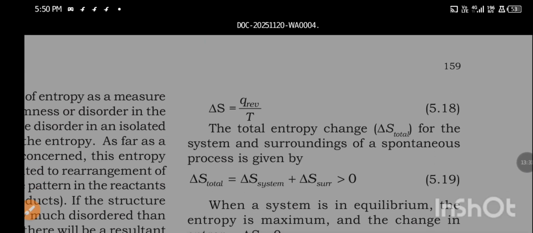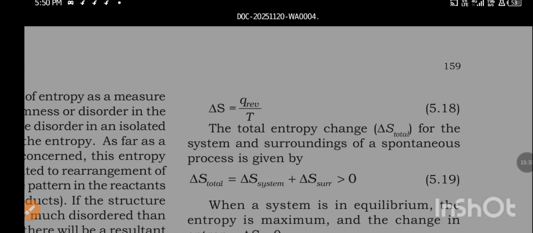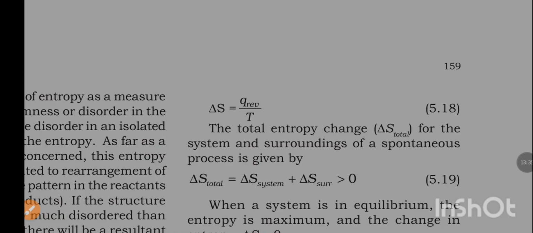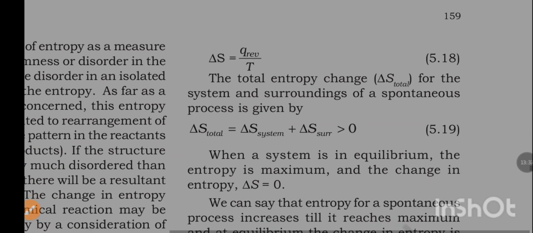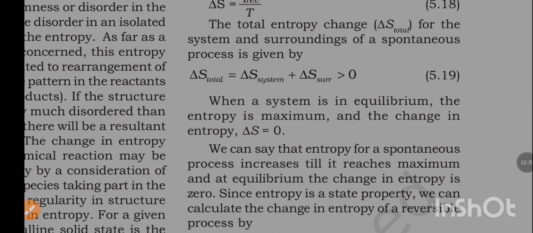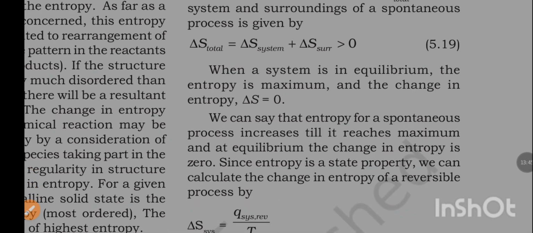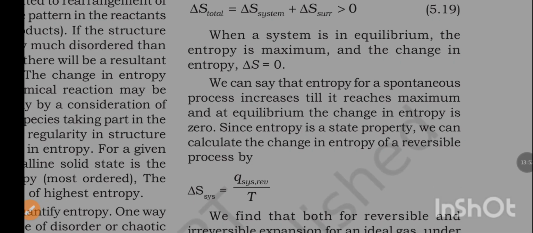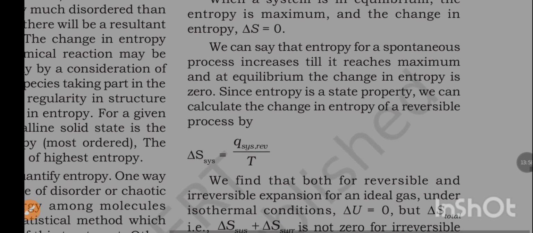ΔS is equal to Q reversible divided by T. The total entropy change ΔS total for the system and surroundings of a spontaneous process is given by ΔS total is equal to ΔS system plus ΔS surroundings is greater than 0. When a system is in equilibrium, the entropy is maximum and the change in entropy ΔS is equal to 0. We can say that entropy for a spontaneous process increases till it reaches maximum, and at equilibrium the change